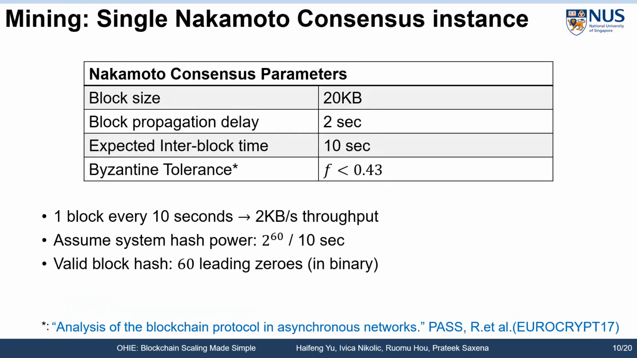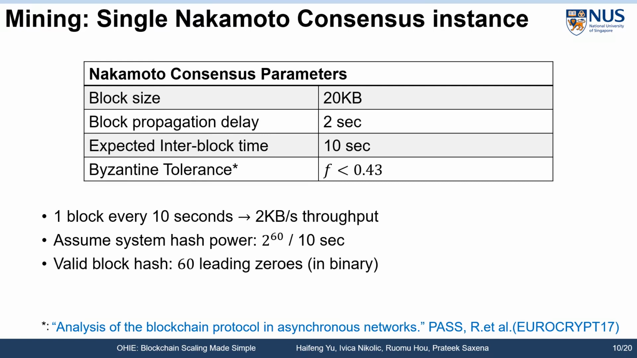Now, let me talk about the details in OHIE's design. I will talk about the design in two parts. First, how are blocks mined, and second, how to produce a total order on the blocks. OHIE composes many parallel instances of Nakamoto consensus. To understand OHIE's design, let's start with an example of a single Nakamoto consensus instance. In this example, we choose to use a relatively small block size of 20 KB.